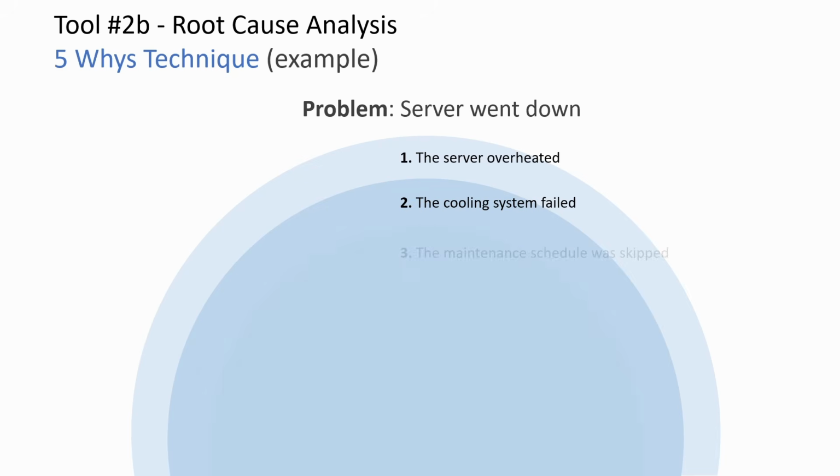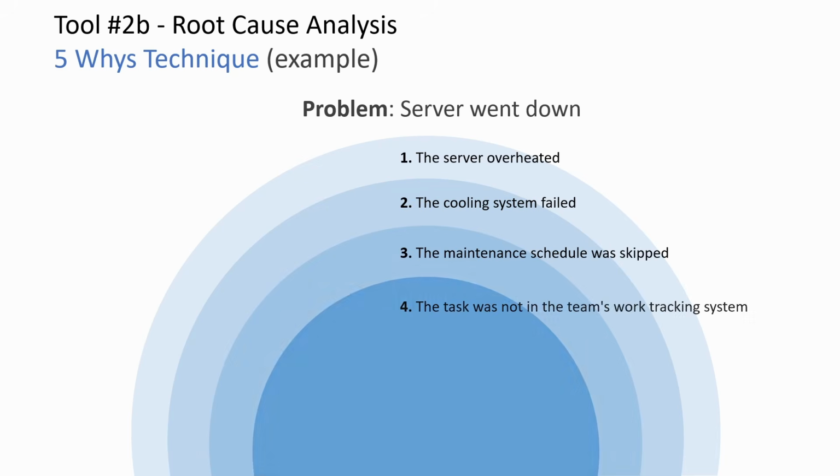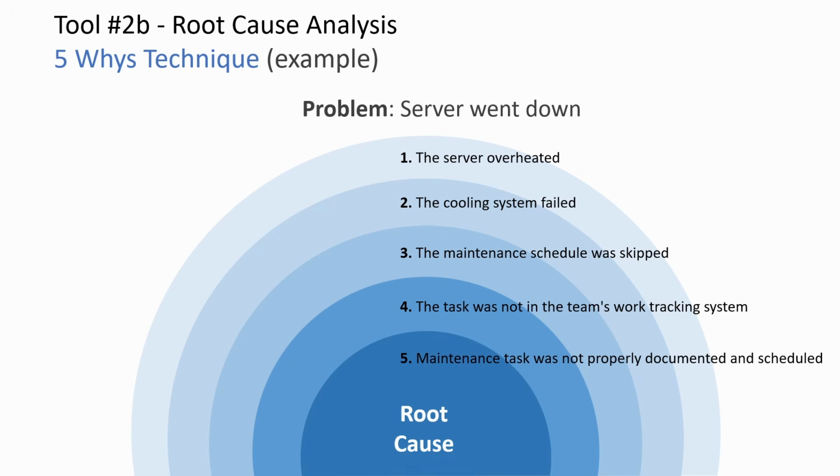So we keep asking why. We realize that the maintenance schedule was skipped. Then we realized the task was not in the team's work tracking system. And finally, we discover that the maintenance task was not properly documented and scheduled. So we arrived at our root cause during the 5th level of questioning. Based on that, we can develop an action plan.